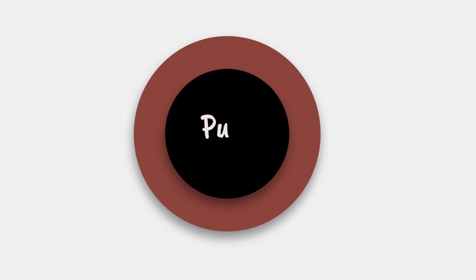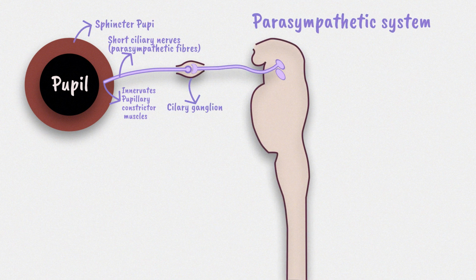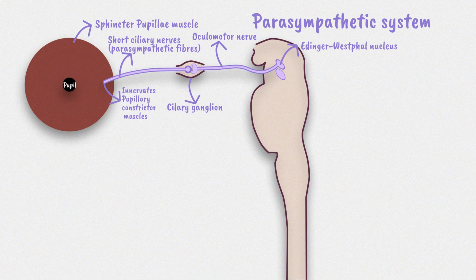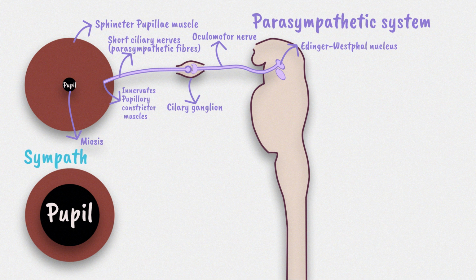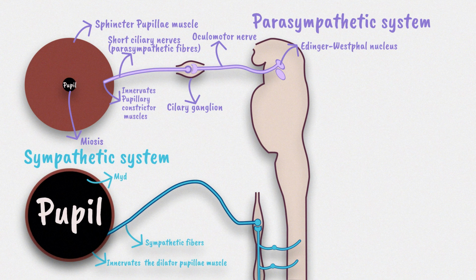Pupil size is controlled by a balance between the sympathetic and parasympathetic nervous systems. When the parasympathetic system is stimulated, the sphincter pupillae muscle, controlled by the oculomotor nerve, cranial nerve 3, via the Edinger-Westphal nucleus, contracts, causing pupillary constriction. This is miosis. Conversely, when the sympathetic system dominates, the dilator pupillae muscle contracts, causing pupil dilation, or mydriasis.